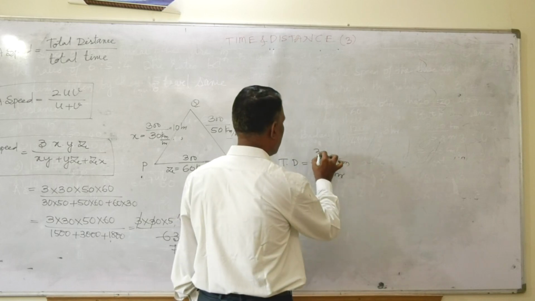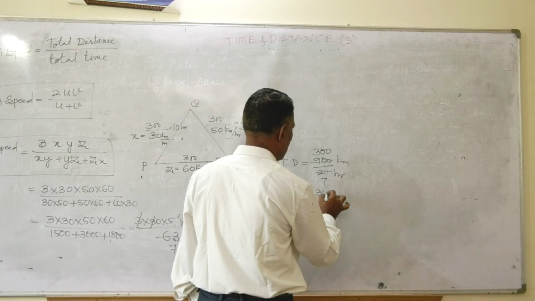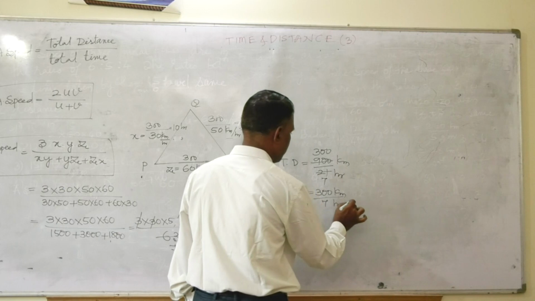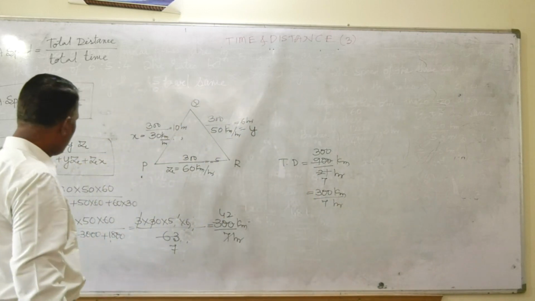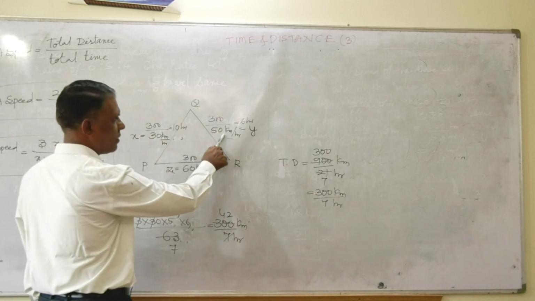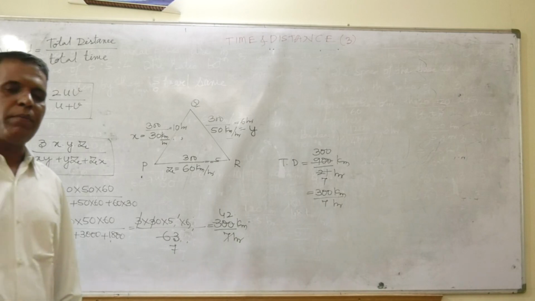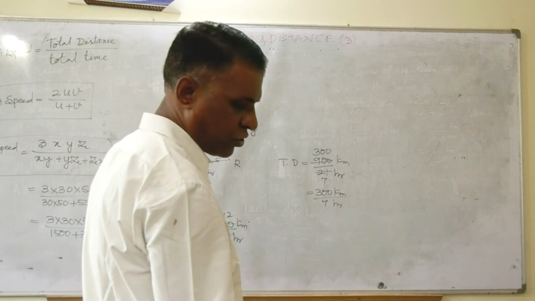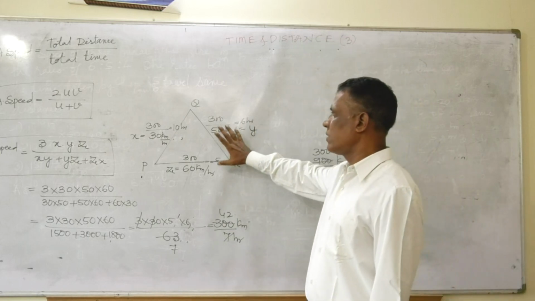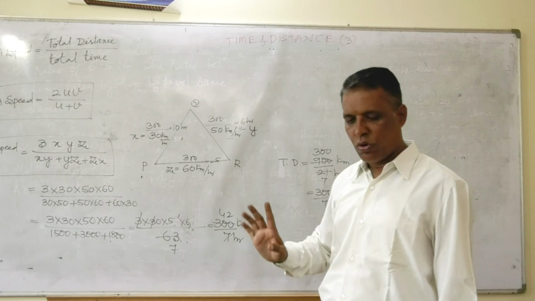Again, 900 by 21 is 300 kilometers in 7 hours. Now you see whether this formula will save time or this will save time. Which one you feel better, you use while you are solving the question, friends. Why I am preferring this is, if I articulate one more question.